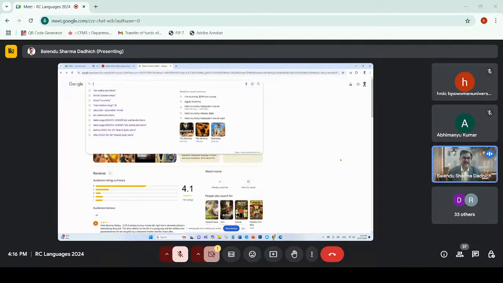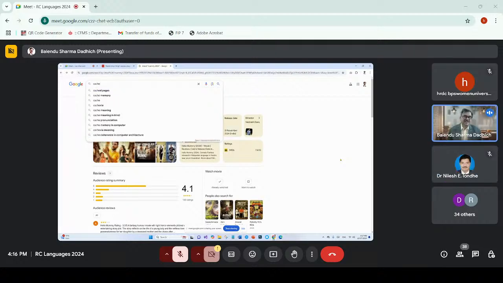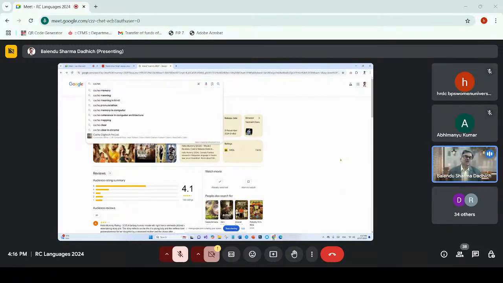Right? In that case, what you can do is that you can use cache, C-A-C-H-E, and then colon, and now you type what you wanted. So for example, if there is any website, I know the URL of the website, I can type the URL here. Or if I know exactly the same headline of the article which appeared on that website, I can use that article's headline, and then again I can use the cite command also.